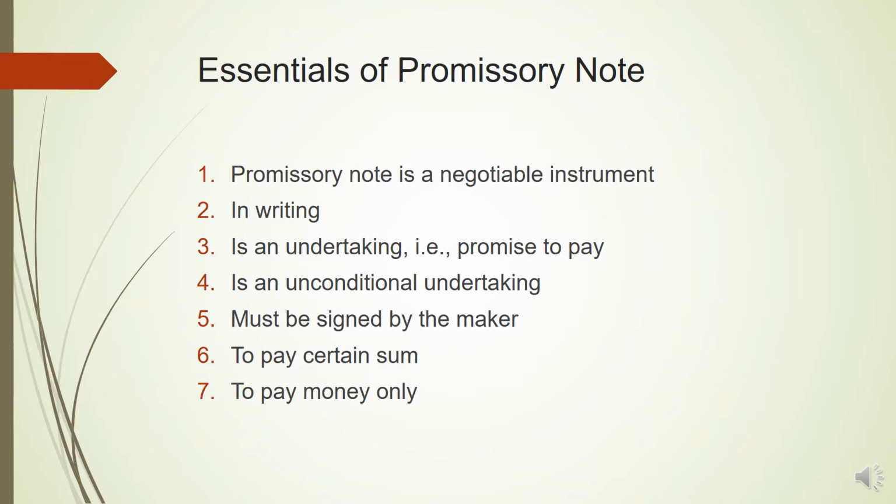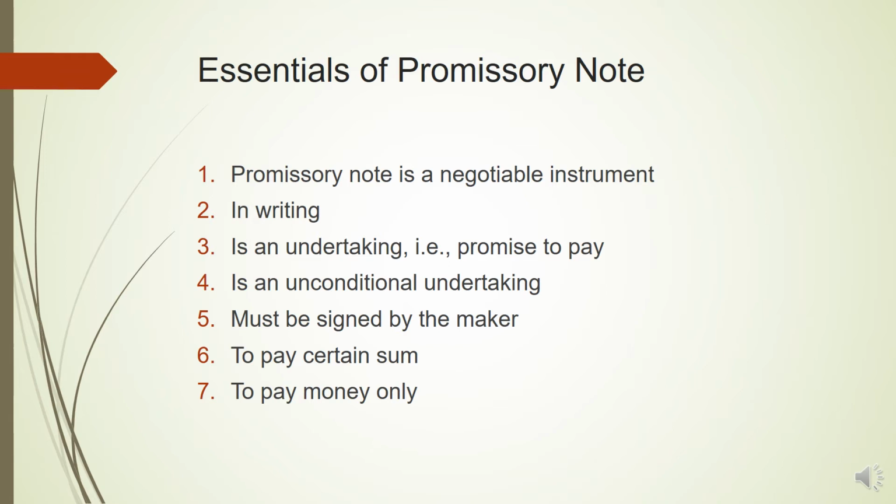The second essential feature is that a promissory note must be in writing. As all negotiable instruments have to be in writing, it is one of the essential conditions that the promissory note has to be in writing, and the name of the maker, payee, or the bearer of the instrument must be properly written and must be properly signed by the maker.